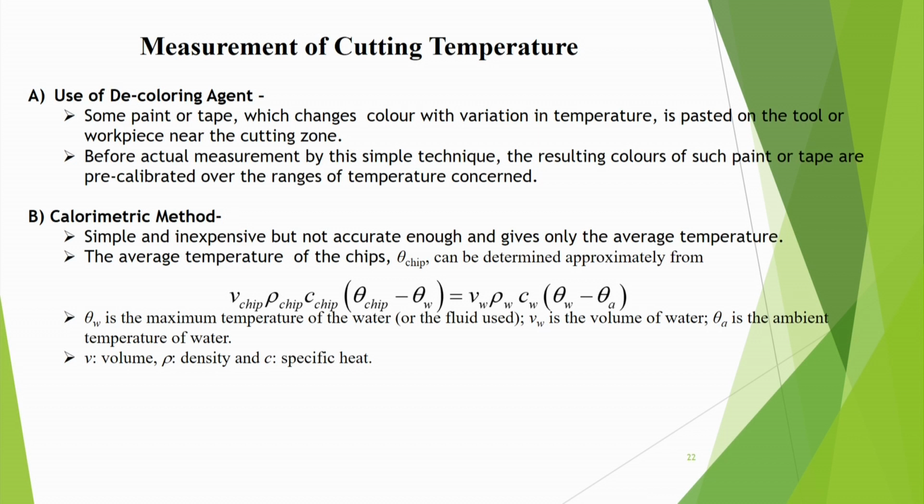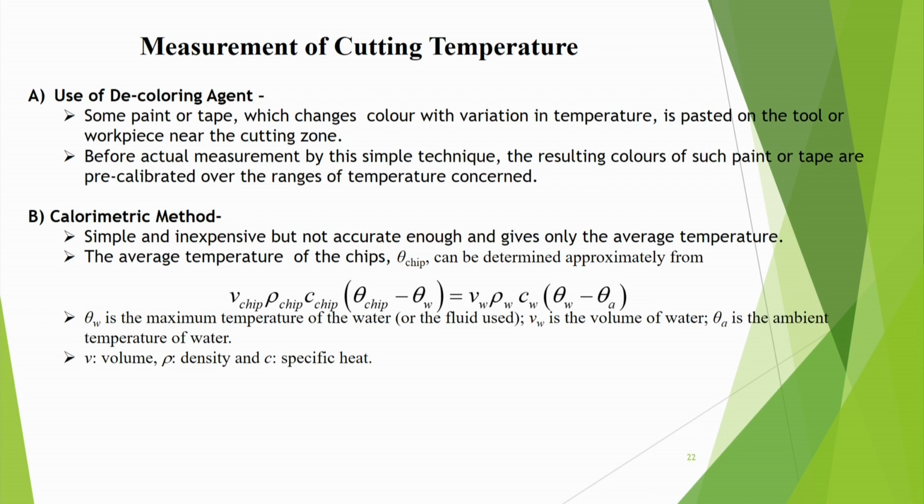The water's temperature has risen from, suppose, 25 to 200. So the rise in the water temperature is equal to rho W V W, volume of the water and rho W density of the water, C W is the specific heat of the water. So basically the heat capacity of water into temperature rise.